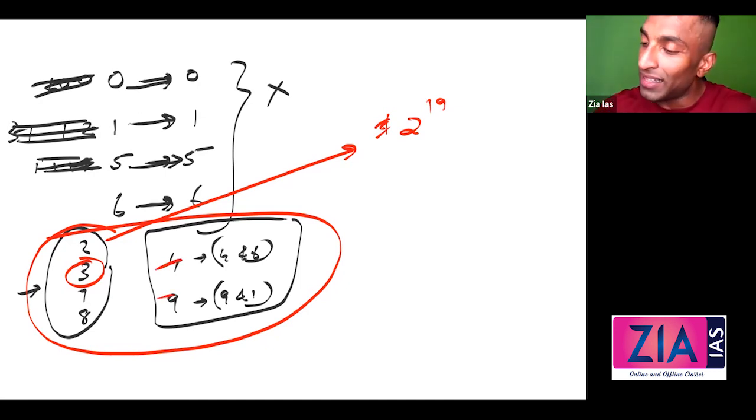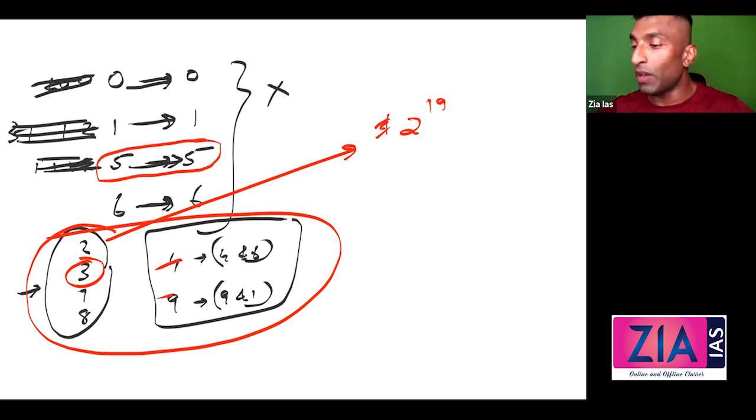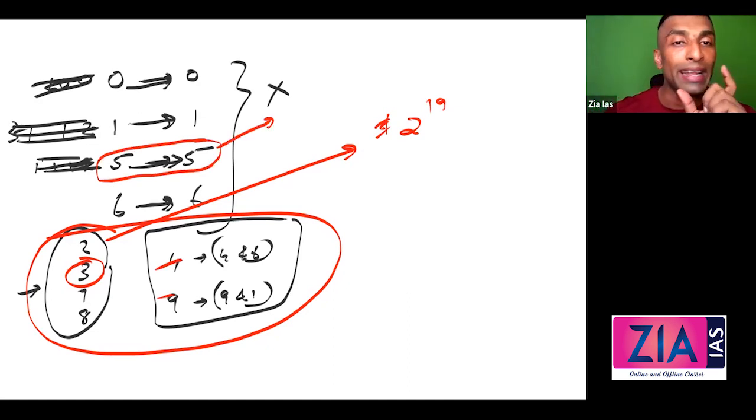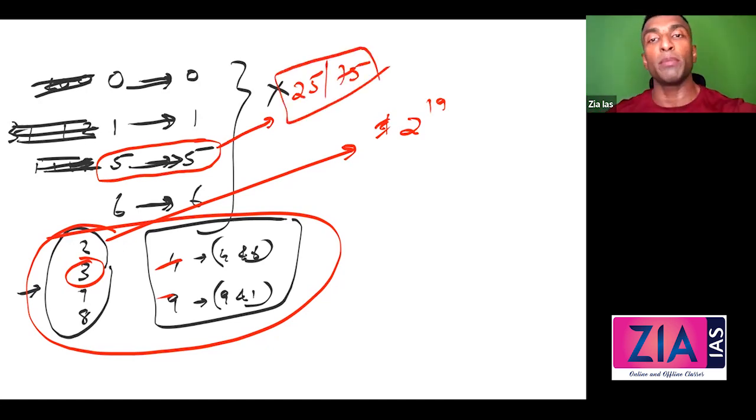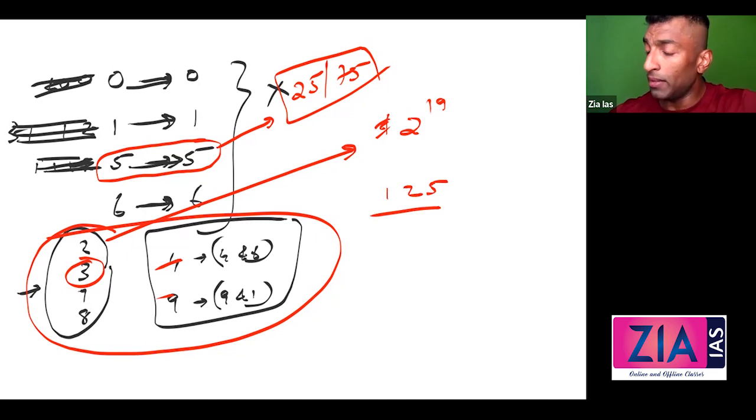Now guys, when it comes to last 2 digits, I'll give you one more piece of information. If a number is ending in 5 and they're asking you the last 2 digits, your answer is always going to be either 25 or 75. You have only 2 possibilities, 25 or 75. So it's like this: 125 divided by, let's say, 100, or 125 raised to 105 divided by 100.